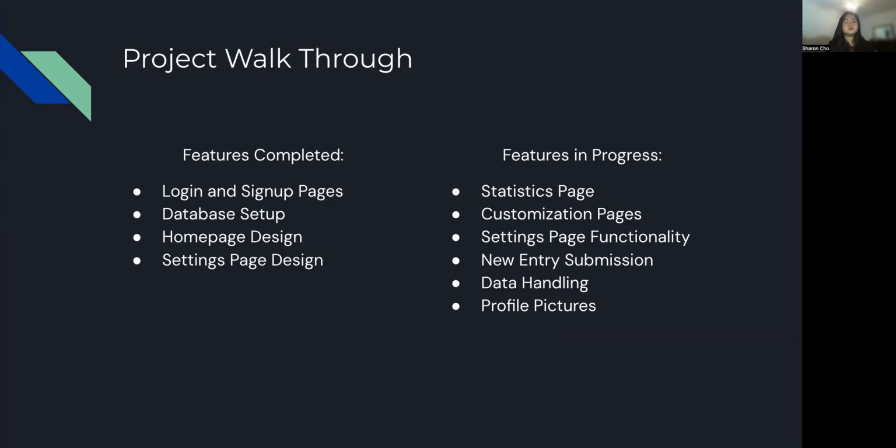So the features completed are the login and sign up pages, the database setup, and the home and settings page design. The features in progress are the statistics page, the customization page, the settings page functionality, the new entry submission, data handling, and the profile pictures.